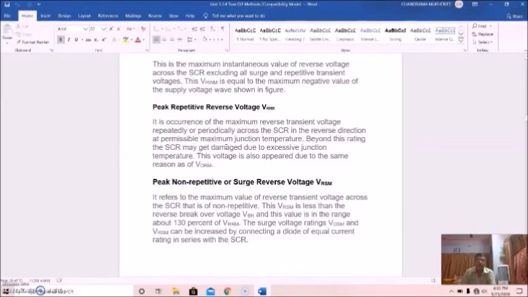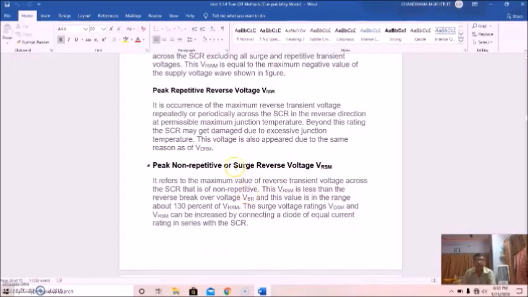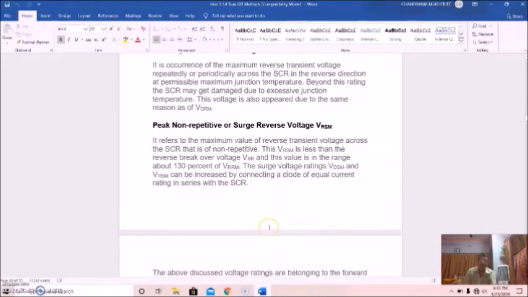Now come to peak non-repetitive or surge reverse voltage, VRSM. It refers to the maximum value of reverse transient voltage across the SCR that is non-repetitive. This VRSM is less than the reverse breakover voltage VBR, and this value is in the range of about 130% of the VRRM. The surge voltage ratings VDSM and VRSM can be increased by connecting a diode of equal current rating in series with the SCR.